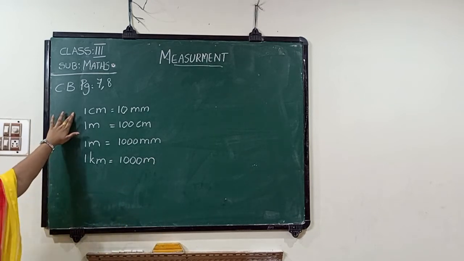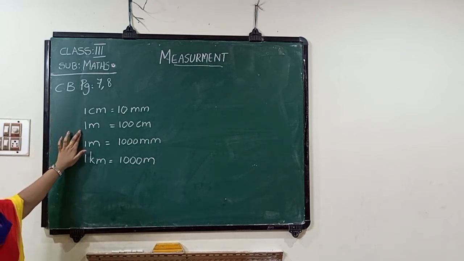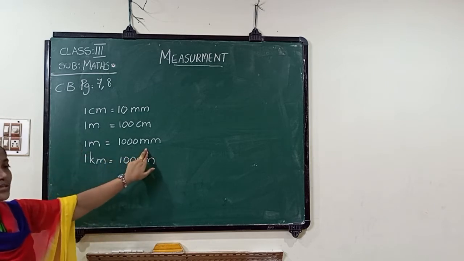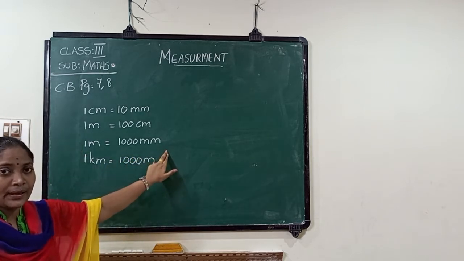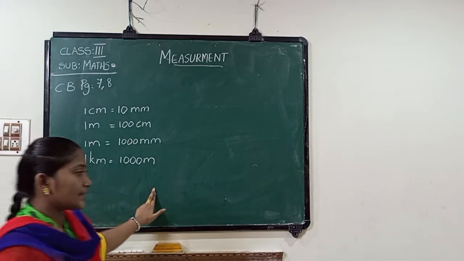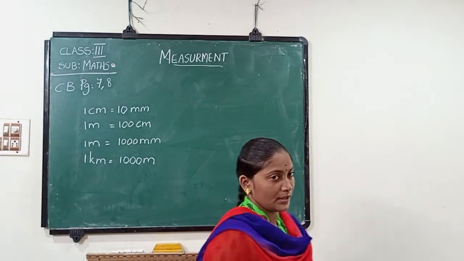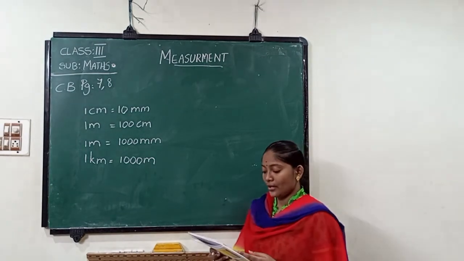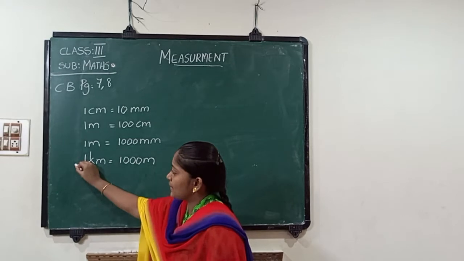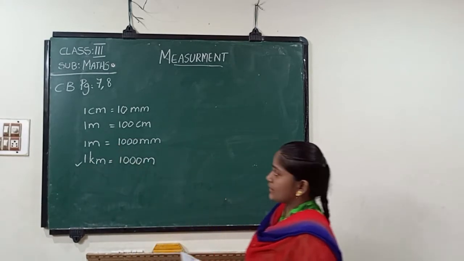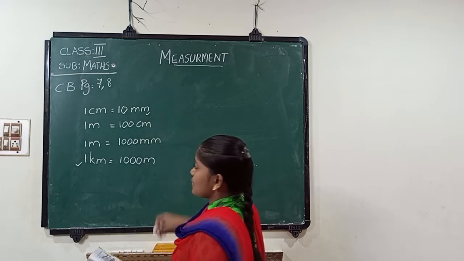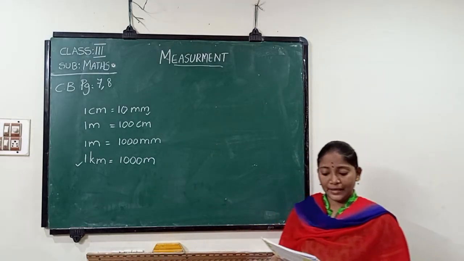1 centimeter is equal to 10 millimeters. 1 meter is 100 centimeters. 1 meter we can write as 1000 millimeters. 1 kilometer is 1000 meters. In yesterday's class, we already learned that the biggest measurement in length is kilometer, and the smallest length is millimeters.